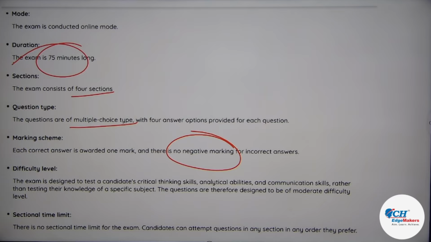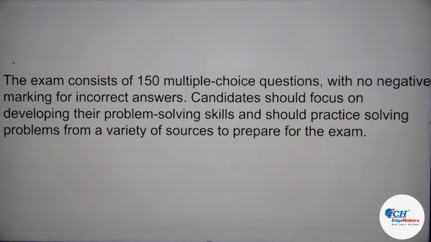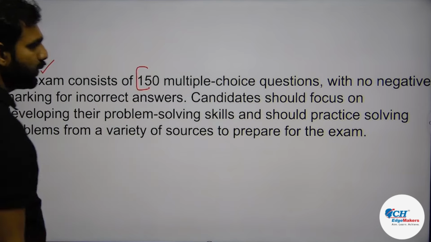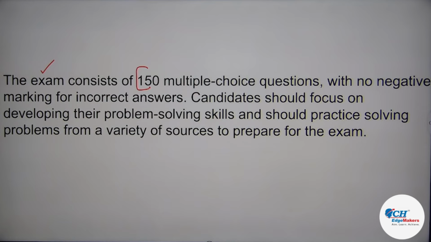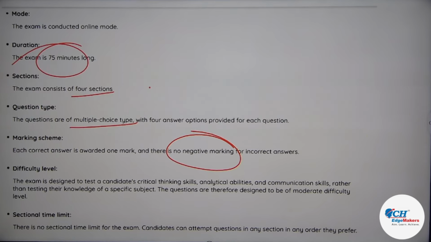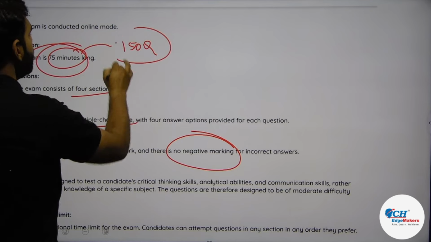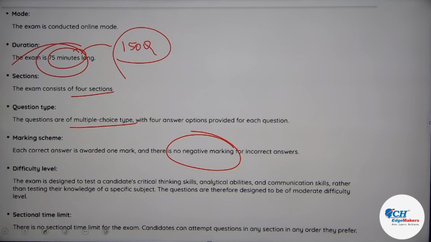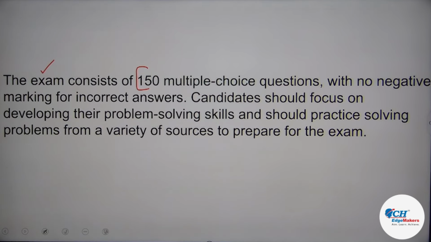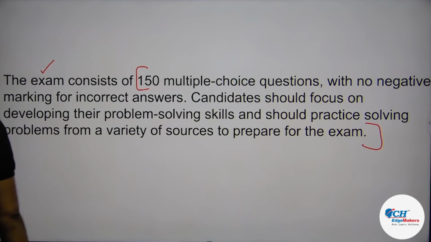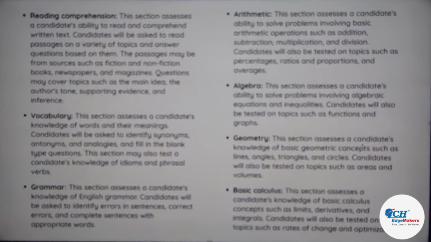There is no sectional time limit here, so you can randomly choose any section and start with anything, but yes, there should be a systematic approach for this. The exam consists of 150 multiple choice questions with no negative marking. For incorrect answers, candidates should focus on developing their problem solving skills. So there are 75 minutes and 150 questions. I hope you have developed the logic. Half a minute for each question, so you can understand that very easy questions are going to be there. You just need to focus on problem solving skills and work on maximizing your attempts. That's what you should all do.